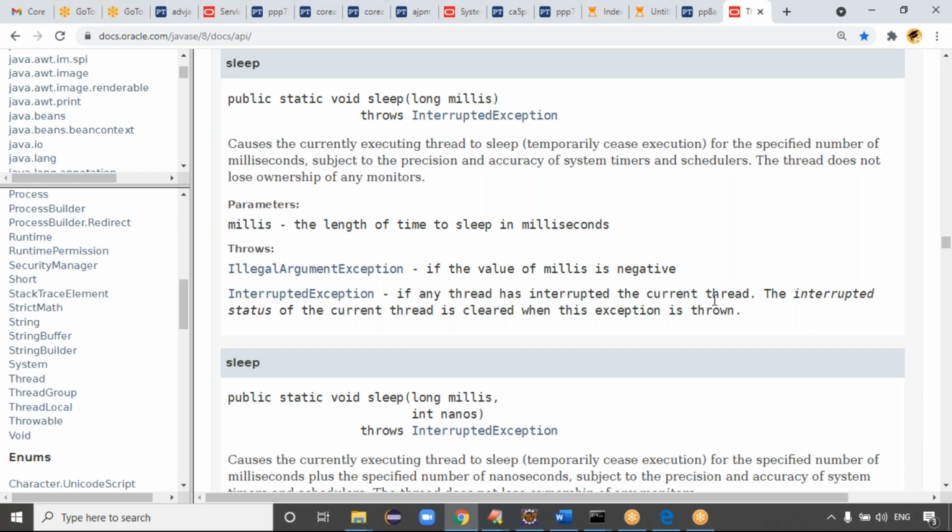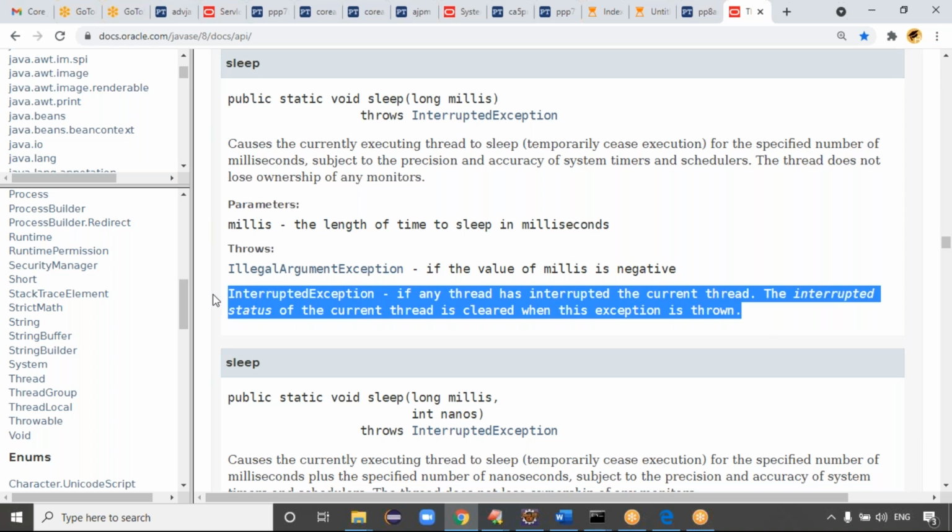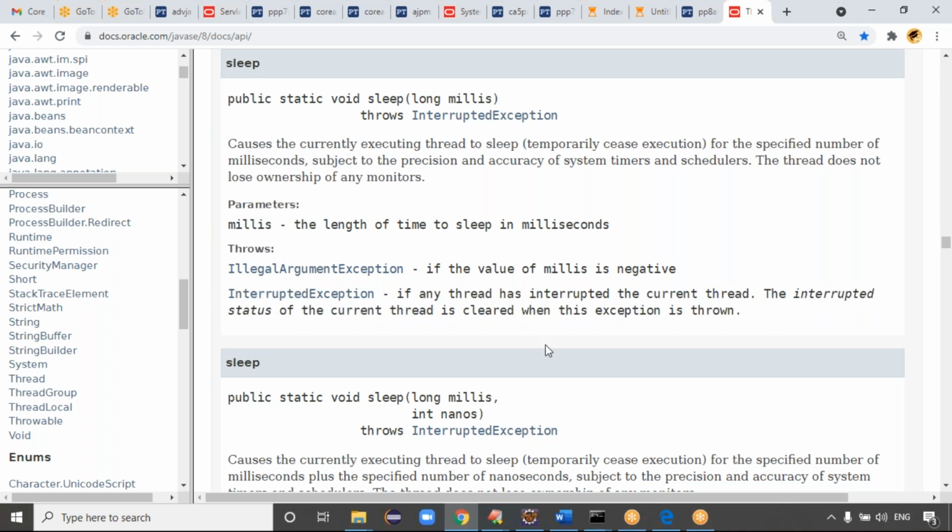the interrupted state of the current thread is cleared. If other threads interrupt my thread, then my thread is in the interrupted state, right? The interrupted state will be cleared when the exception is thrown. Exactly, guys. So when my thread is in the sleeping mode, other threads are able to interrupt it. When this exception is thrown, that interruption will be cleared. Guys, that interruption will be cleared or not?